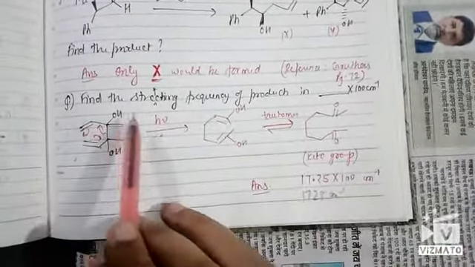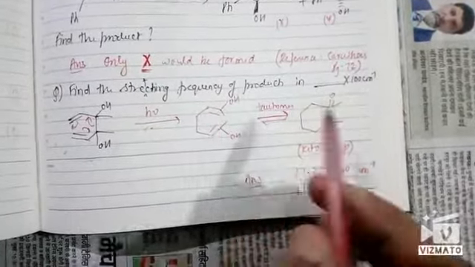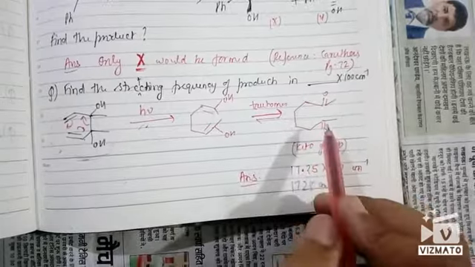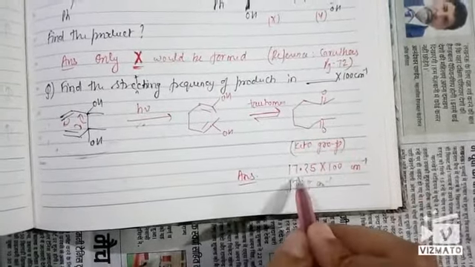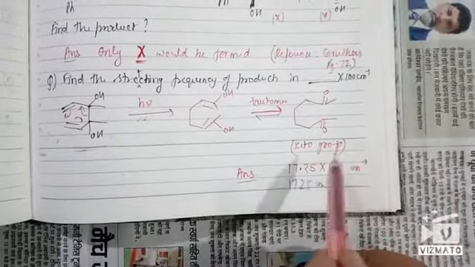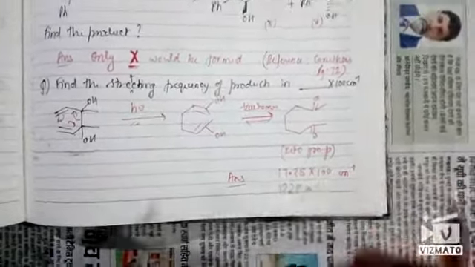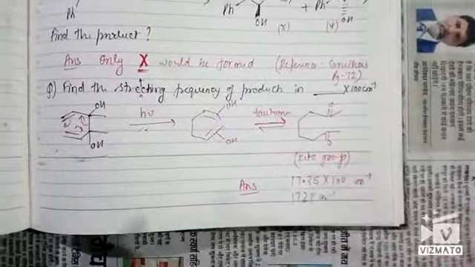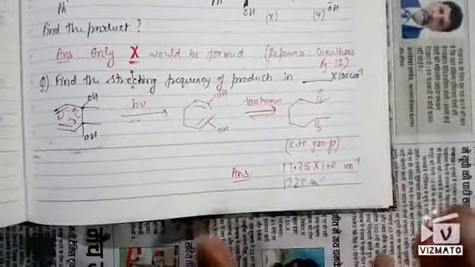For this question, we were asked the stretching frequency of the product. This was given the reactant, and the final product formed would be this. And since it contains keto groups, it would show a maxima around 1725 centimeter inverse. Metastable peak will not be observed, because metastable peak is only observed in the case of aldehydes or acids. So this is the final answer. It would not be 34 point something.